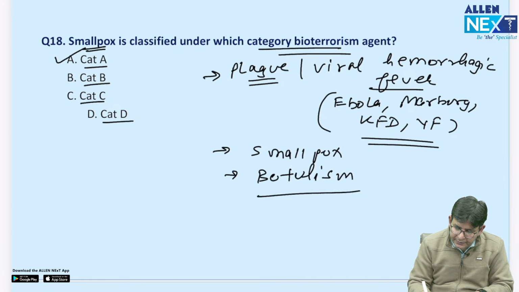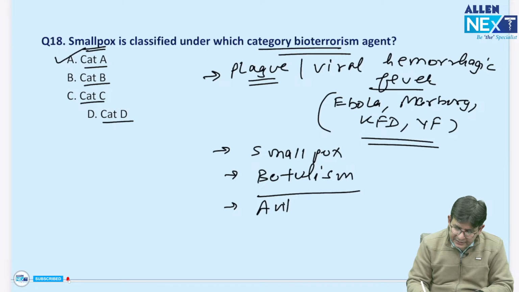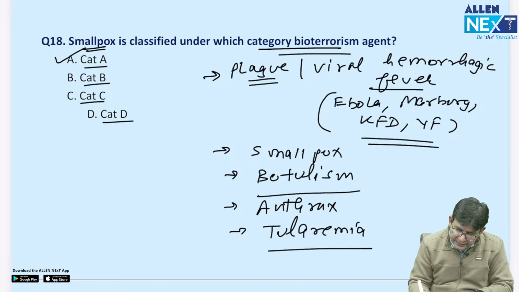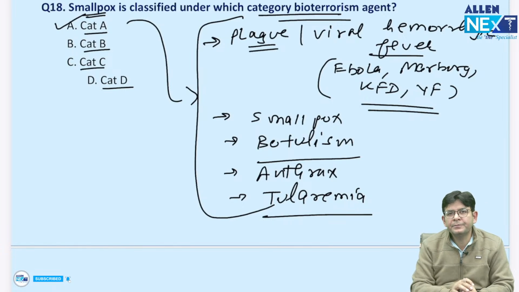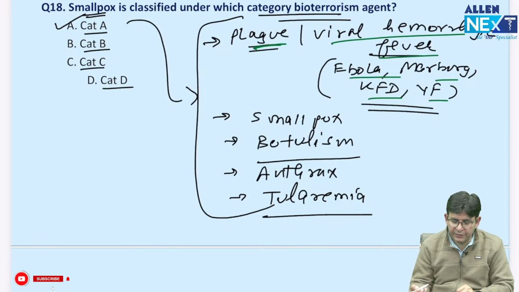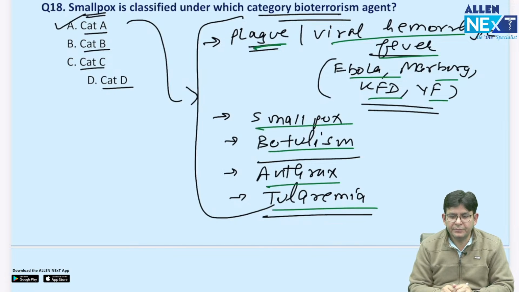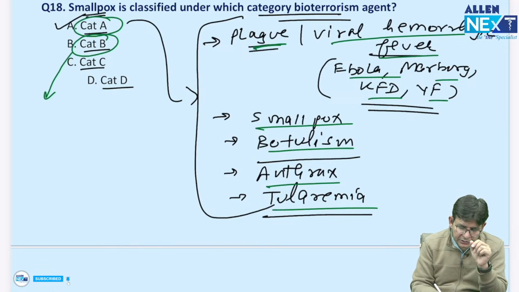The bacteria causing botulism, anthrax, and even this particular one, tularemia. These all come in category A. What all names are there? The plague, Yersinia pestis, viral hemorrhagic fevers, Ebola, Marburg, KFD and yellow fever, smallpox, botulism, anthrax, tularemia. These are the names which you should know. They are being kept in what? Category A.